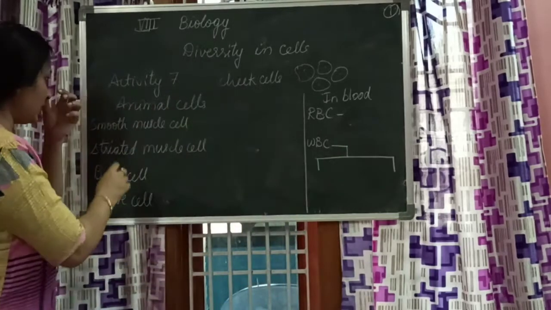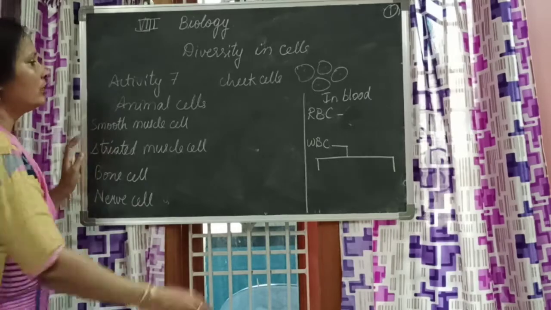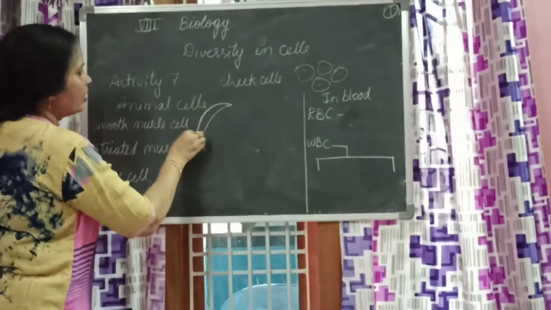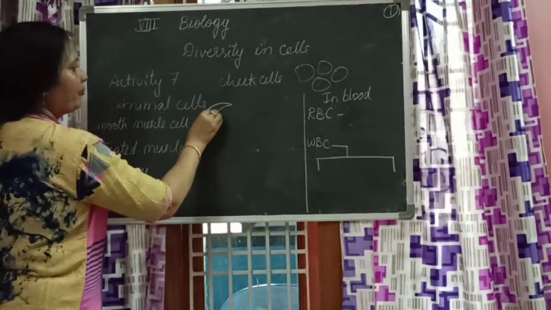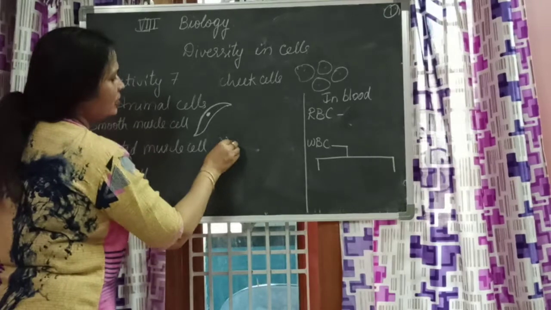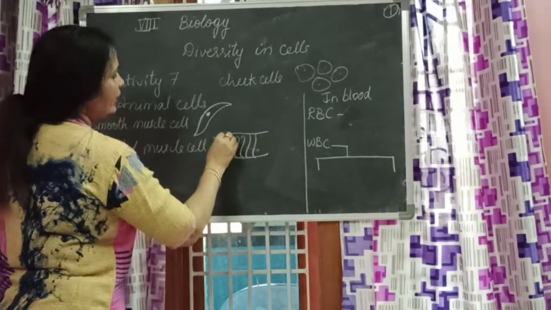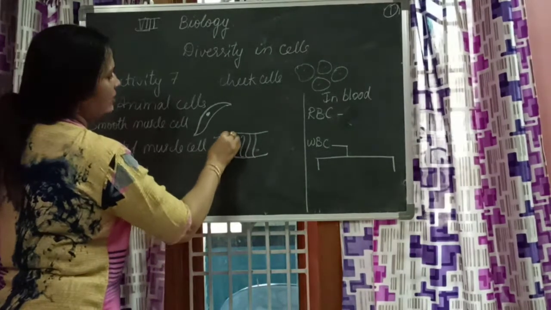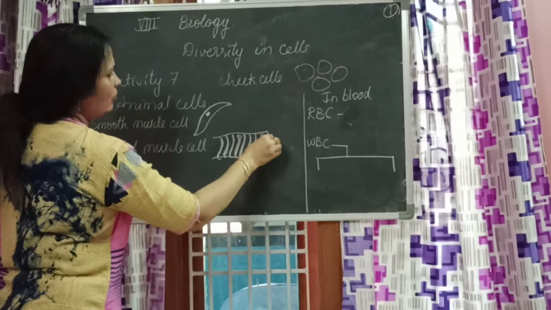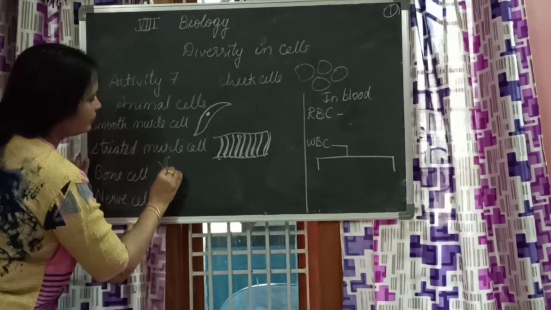Now first let us see smooth muscle cell. The name itself says that it is smooth, so it is spindle shaped. Smooth muscle cell is spindle shaped like this. And then striations means striations are there like this. This is a muscle cell. It has dark and white bands. The bands are like this. So, striated muscle.